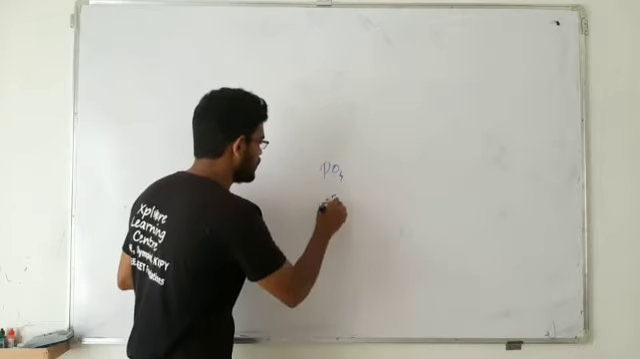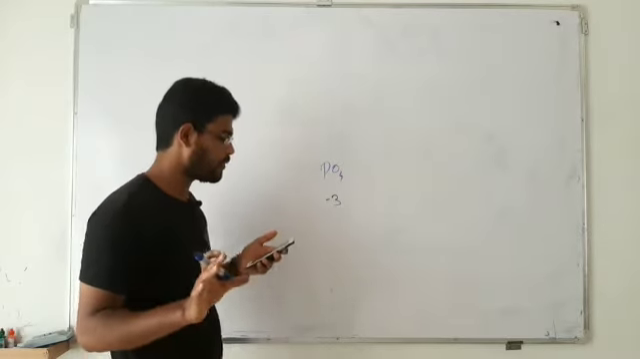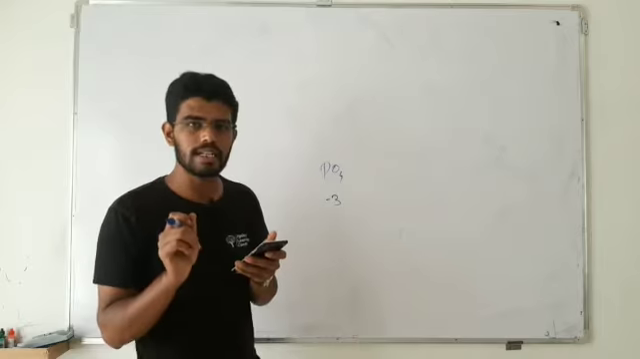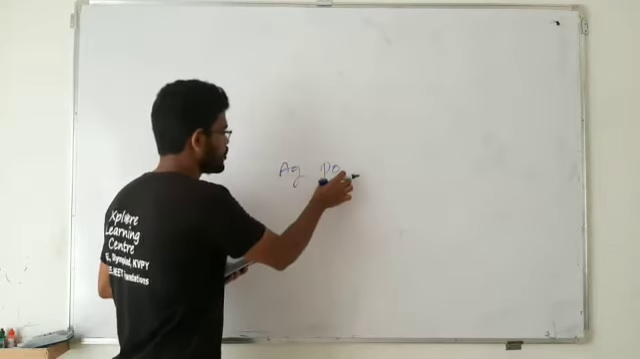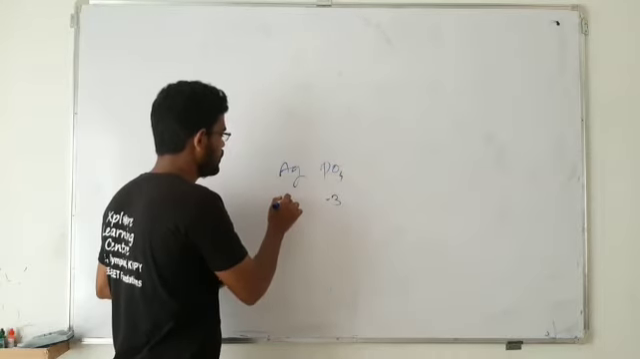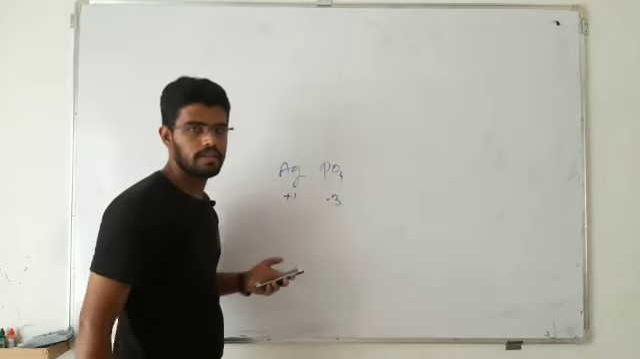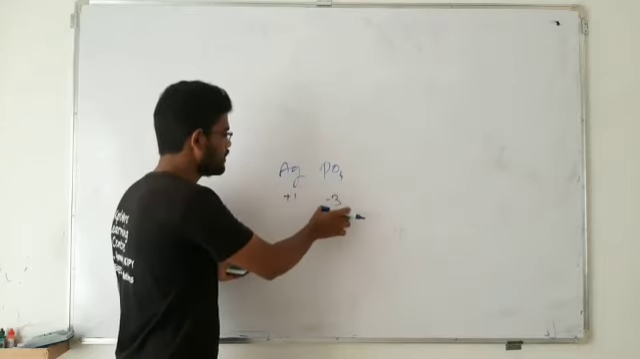Like for phosphate we have -3, we know. What formula have they asked? They have asked the formula for silver phosphate. We must have silver and phosphate. The valency of silver is +1, right? And the valency of phosphate is -3.